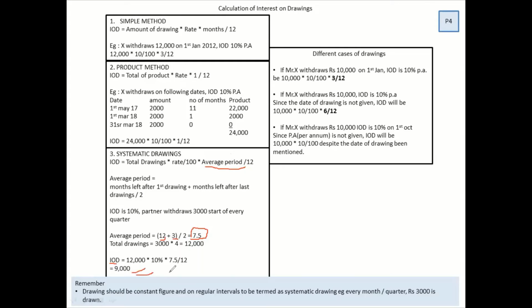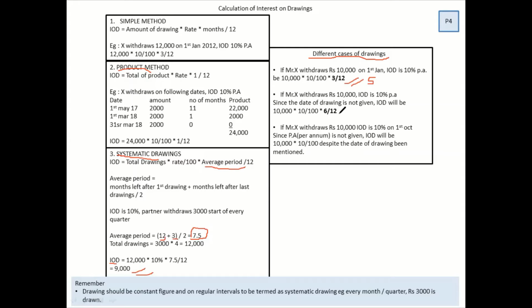Understand the word systematic. Students get confused between systematic and product method. Both are two different things altogether. Now, these are the three different cases which we have to understand. This first thing is the simple method which we learned just now. I just write S over here.